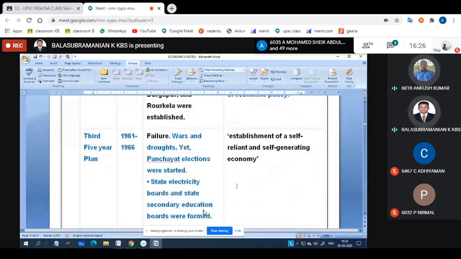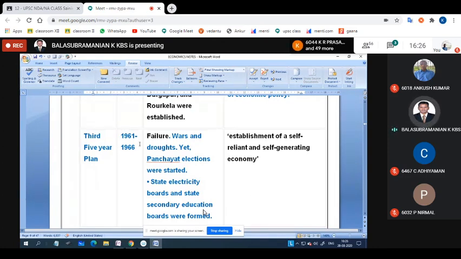And the third one is 1961 to 66. It is also a failure. Why is it a failure? In the sense that wars and drought came, because you know that in the 1962 Indo-China war, we lost a number of soldiers as well as a lot of money.